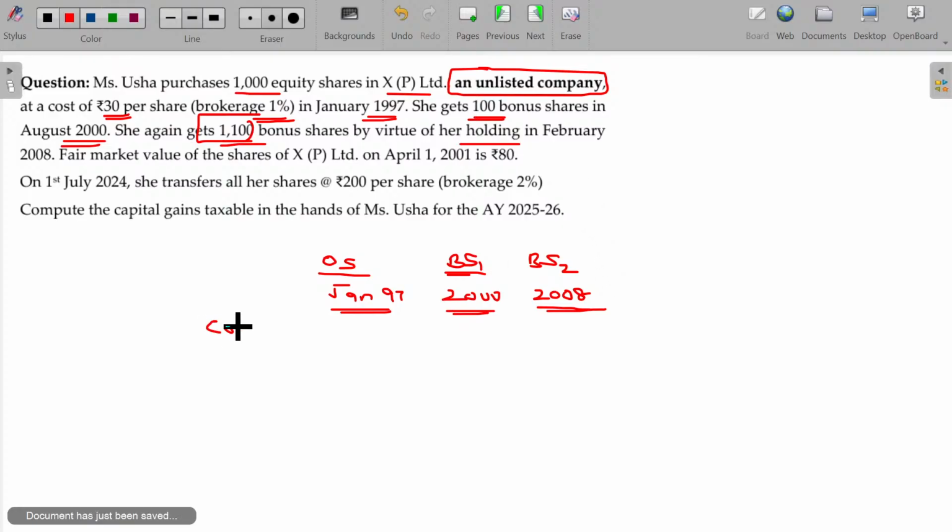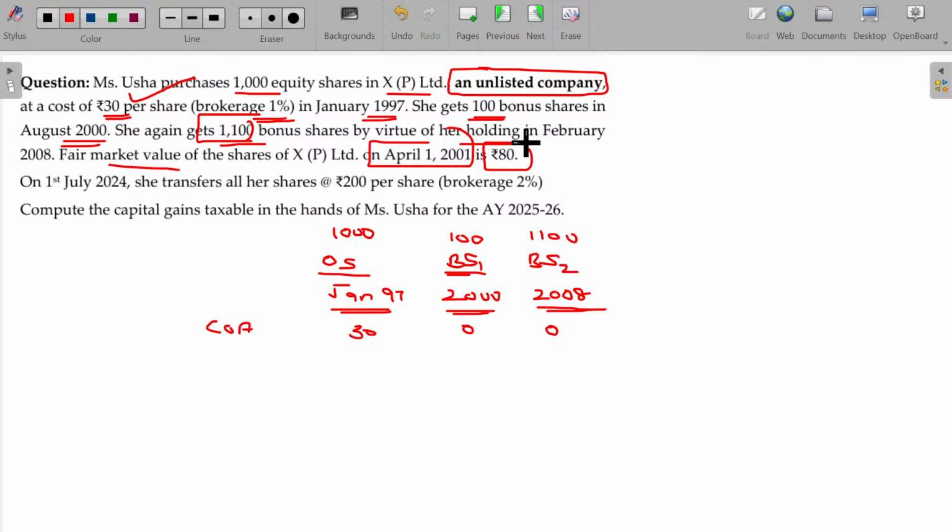So, cost of acquisition: 30 rupees per share, the number of shares being 1000. The first bonus shares being 100, the subsequent bonus shares being 1100. Actually, bonus shares are received free of cost, so 0. And then the fair market value on 1st April 2001 being 80.